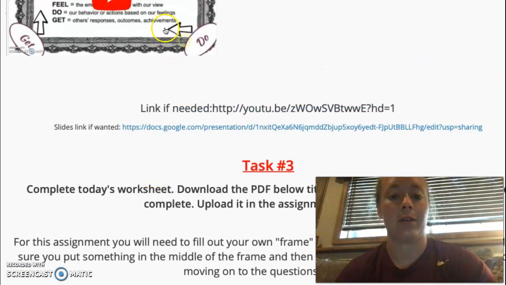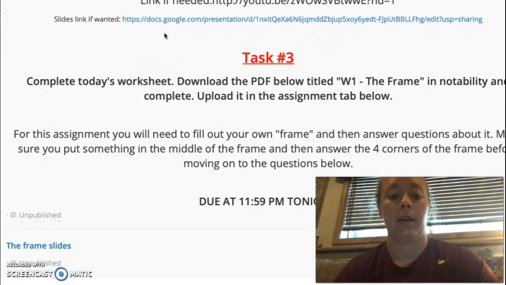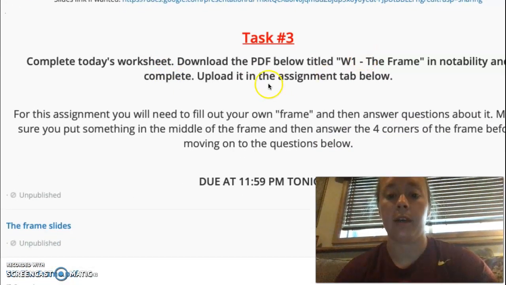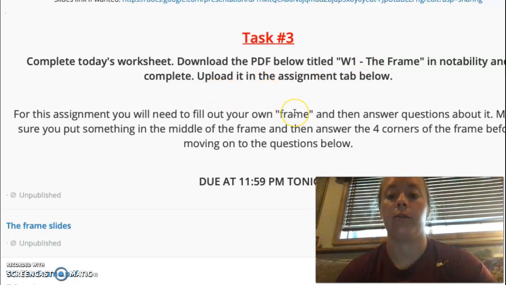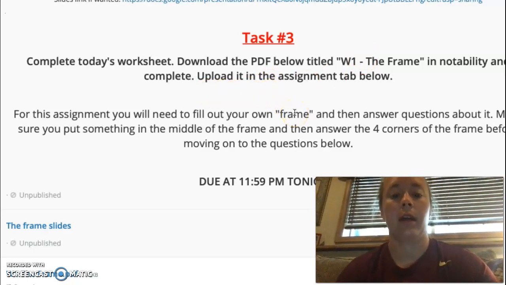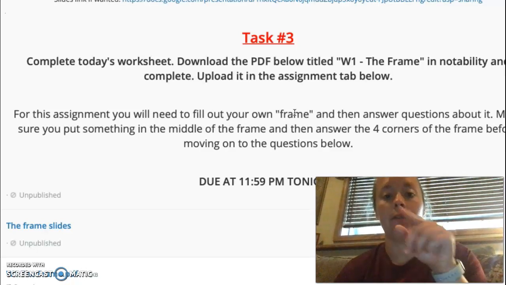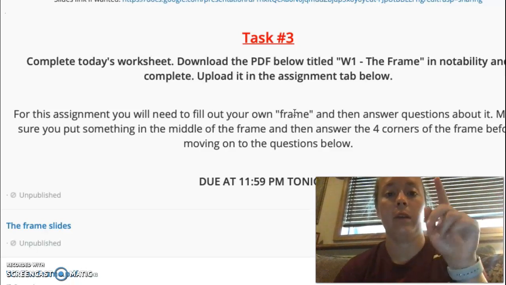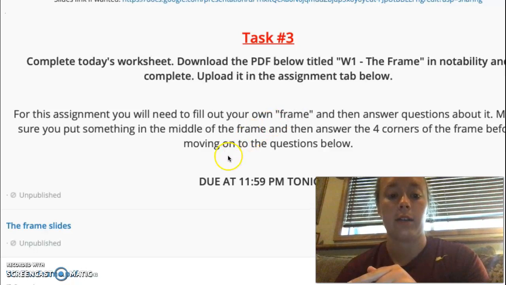This is only about a 6-minute video. It's going to be super quick. You're going to download the PDF. For this assignment, you'll need to fill out your own frame and then answer the questions about it. Make sure you're putting something in the middle of the frame, and then on the 4 corners as well.